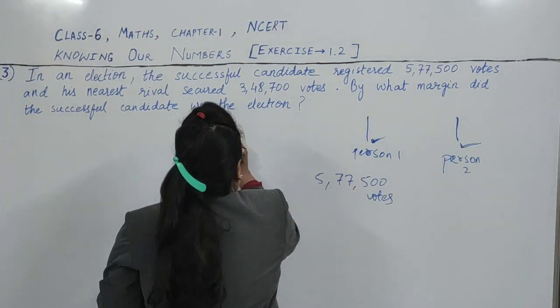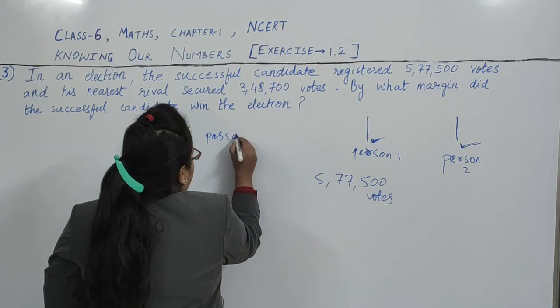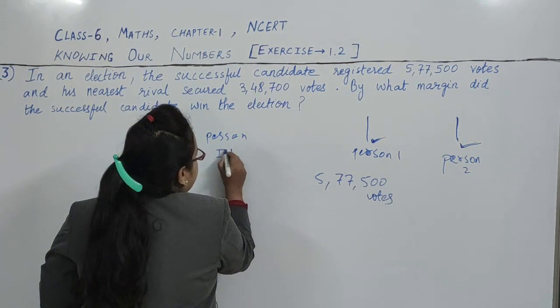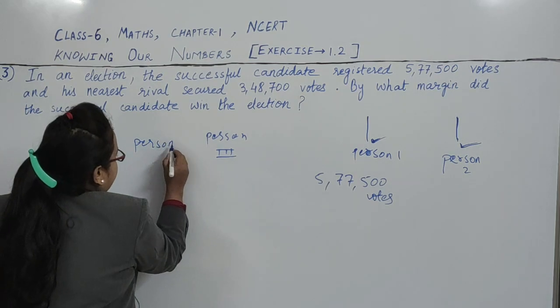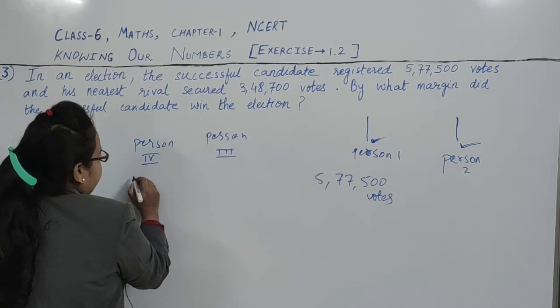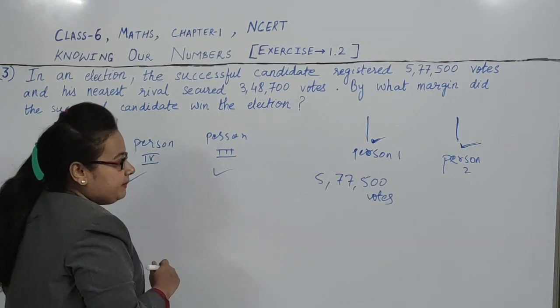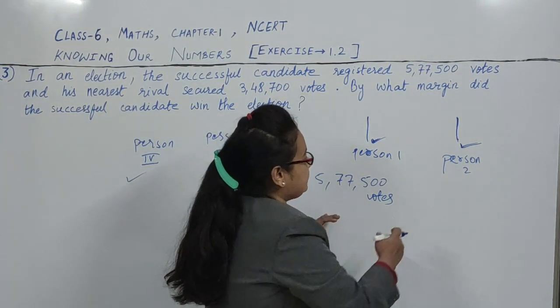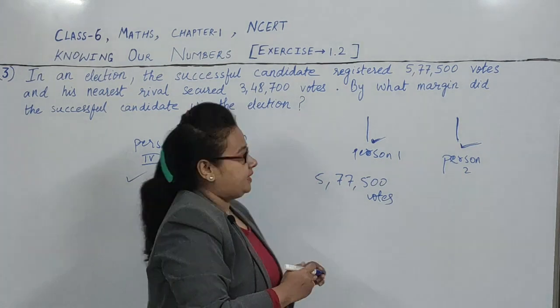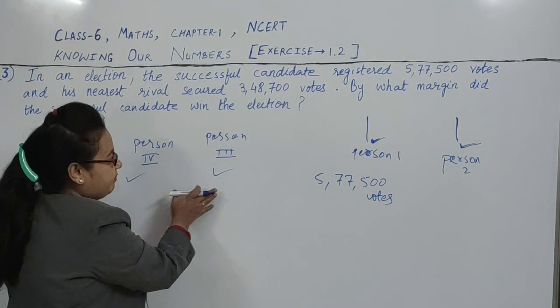There will be person 2. Person 3 will also be there. Person 4 will also be there in that election. Okay, he also wants to be minister. But nearest rival means nearest competitor. These people got so less number of votes.